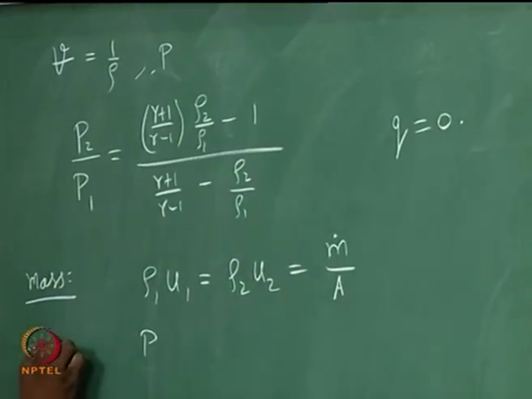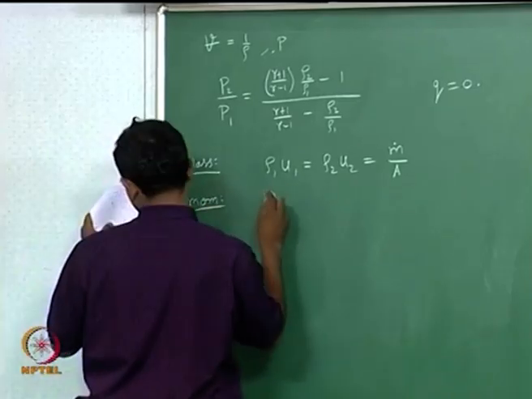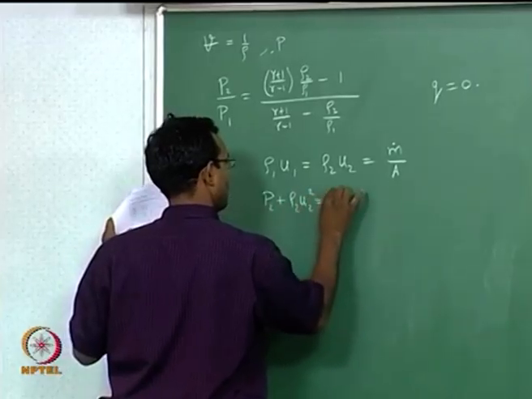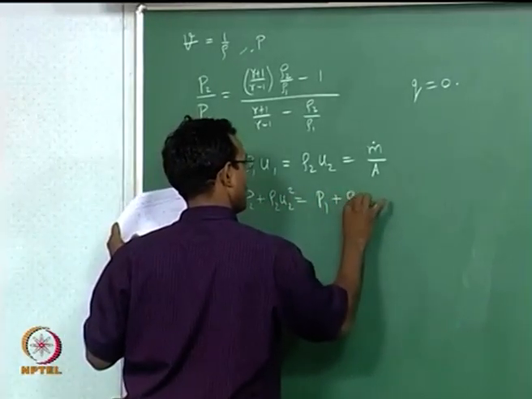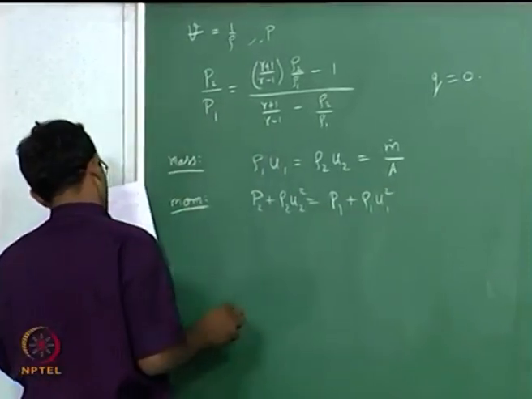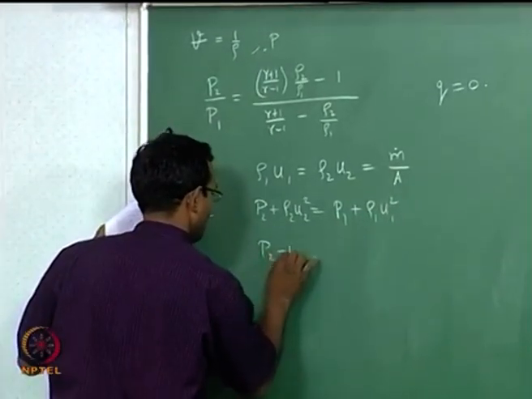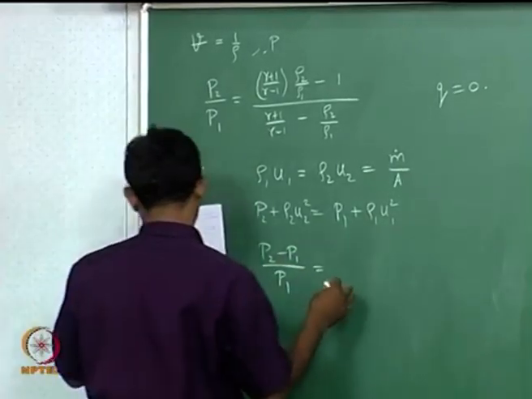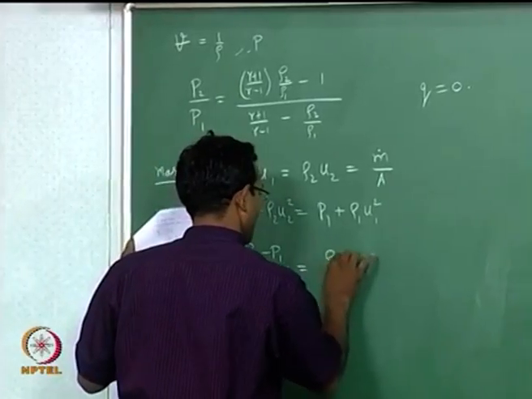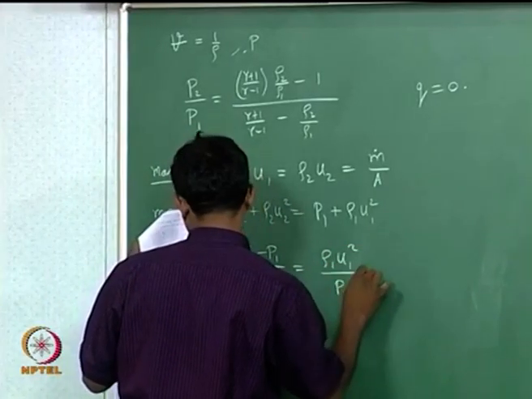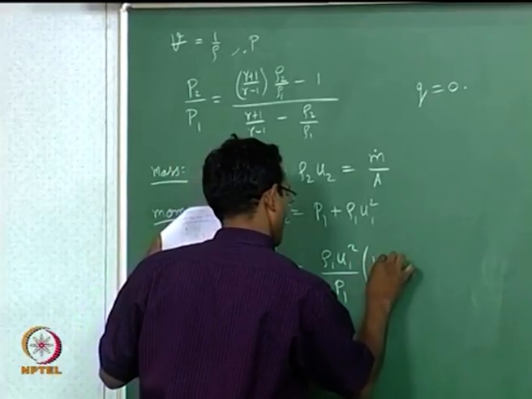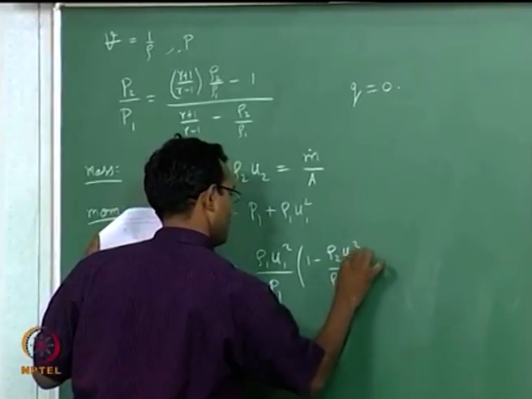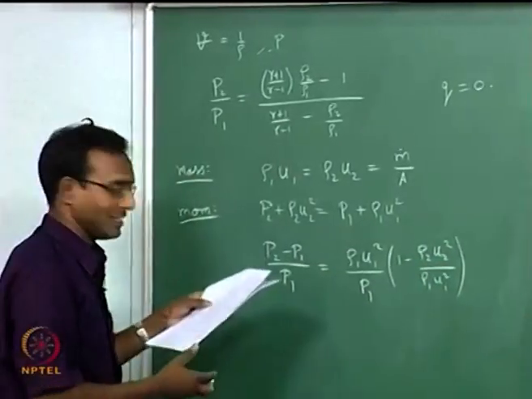Momentum, again I am doing the 1D derivations, not new to you. From here I can directly go to P2 minus P1 by P1. I take it to this side and divide by P1. That is going to give me rho 1 u1 square by P1 into 1 minus rho 2 u2 square by rho 1 u1 square. I jumped a step in the middle, but you can easily see that.